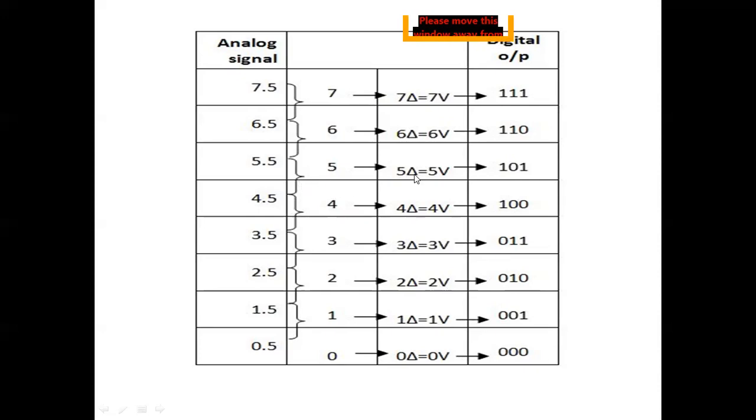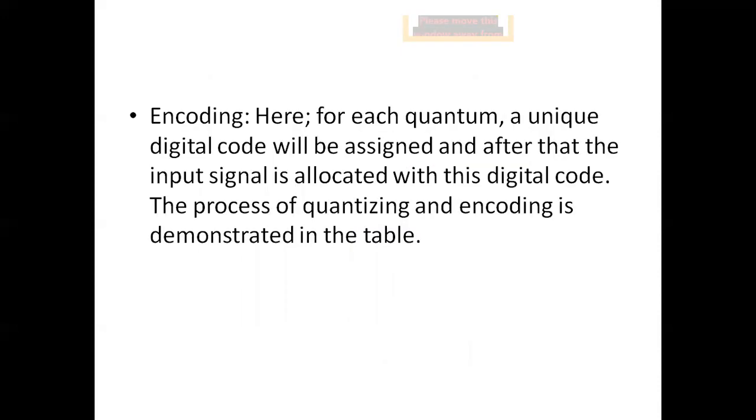5.5 to 4.5, that is 1 0 1. 6, it is 1 1 0, and 7, it is 1 1 1. It is called digital output from analog signal. It is based on quantizing and encoding. It is called encoding process.